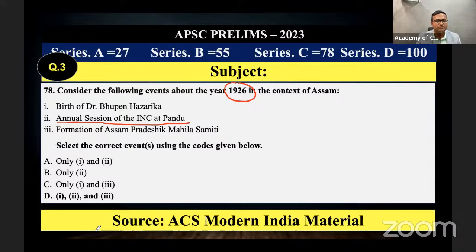Then for this part of the question, the annual session of INC in Pandu, all these statements were correct, but the annual session of INC at Pandu was the correct statement. That information we had discussed in the modern Indian history class.